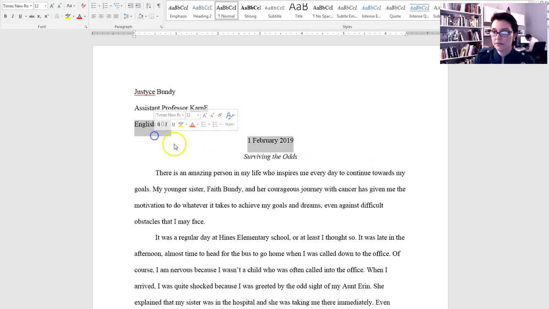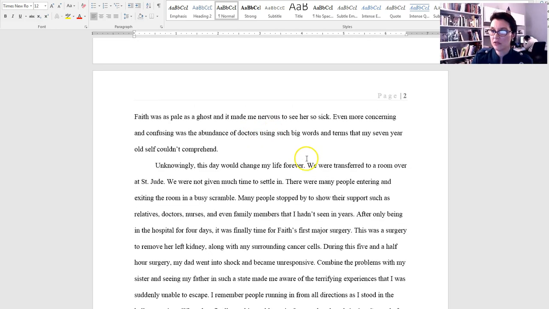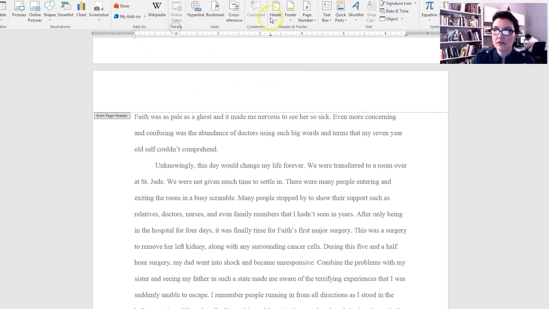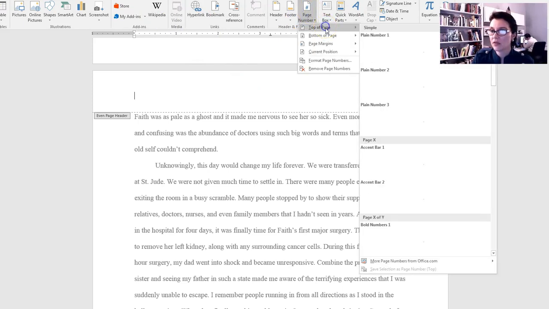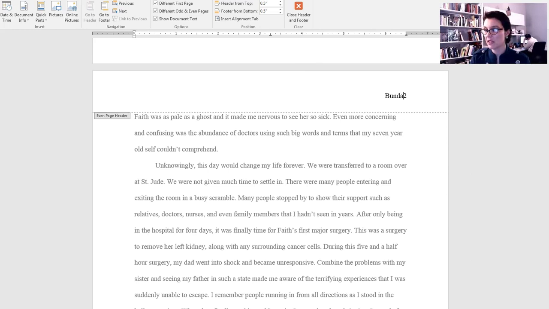Okay, then for your, why is it doing that? Your title should be centered, but not italicized. Okay. Then what you want to do is you're going to want to change this page number in here. So get rid of what's in there, go to Insert, there we go, page number, top of page, and then just choose this plain one here that's on, and then put your last name next to it.